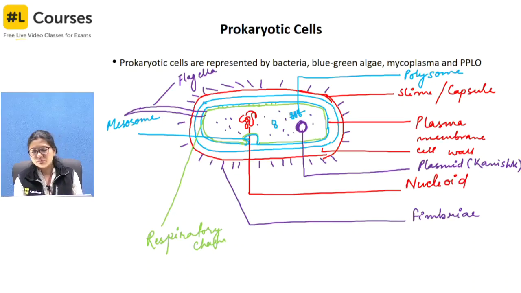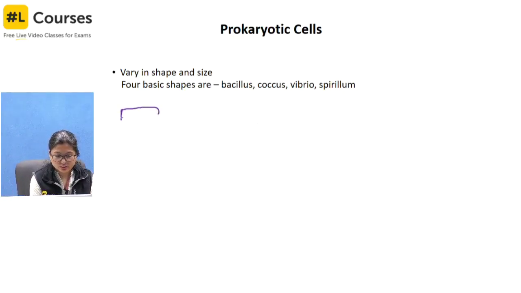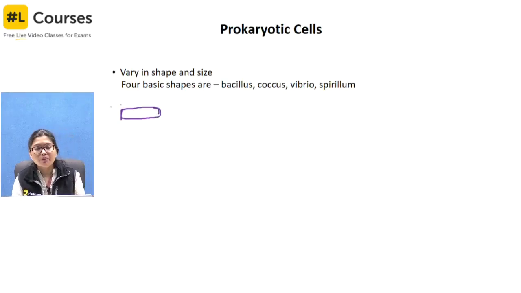Okay, so now we move to the next part, that is the shape of the prokaryotic cells. It can be either bacillus, coccus, vibrio or spiral. So bacillus, the most common example of bacillus is lactobacillus. Okay, so bacillus is actually the rod-like structure, rod-like shape, that is called bacillus.